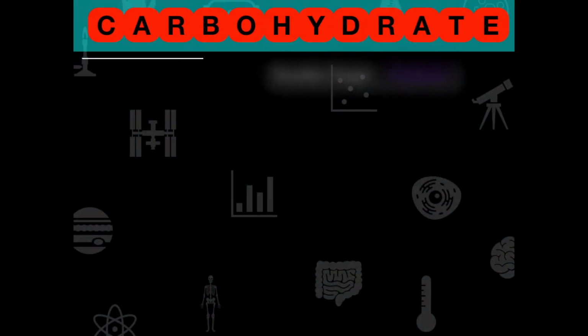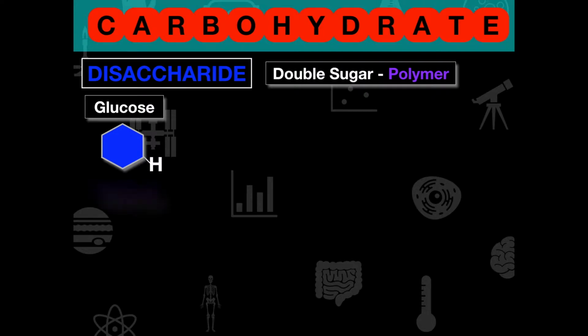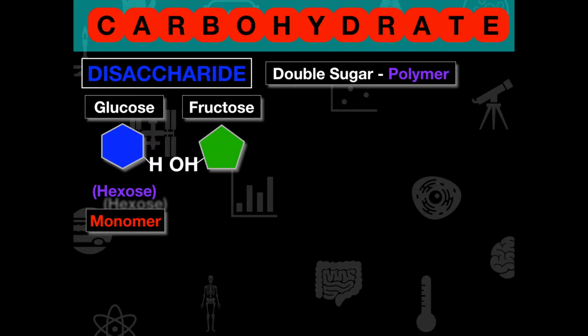So let's go through and look at disaccharides then. Now, a disaccharide is going to be a double sugar, so it's going to be a polymer. As we look at this a little bit more, we can see glucose is represented with this model here. Now, glucose is a hexose, and remember, it's a monomer. If we take glucose and add a fructose to it, which is also technically a hexose, this part of the video might be a little bit confusing.